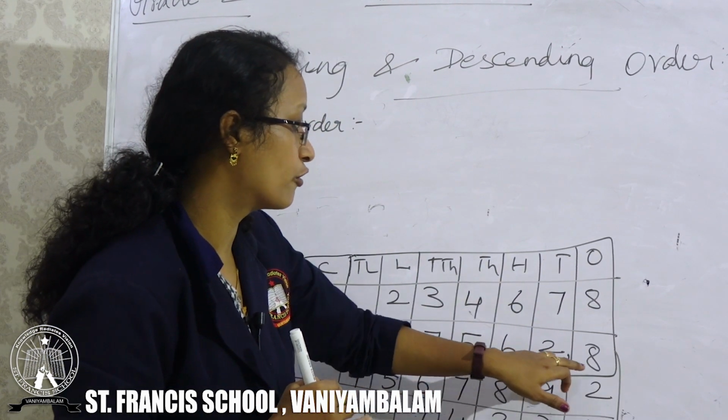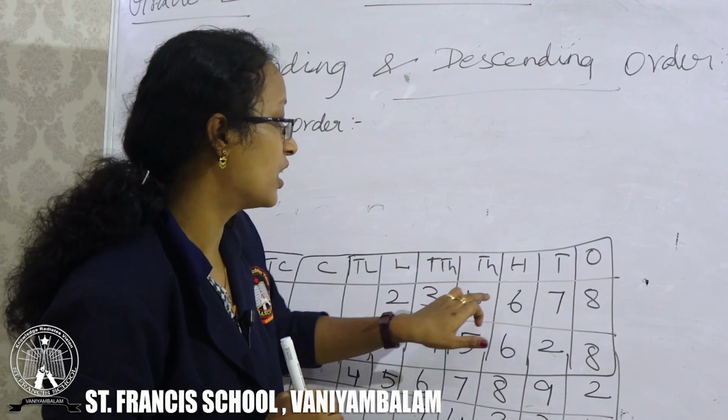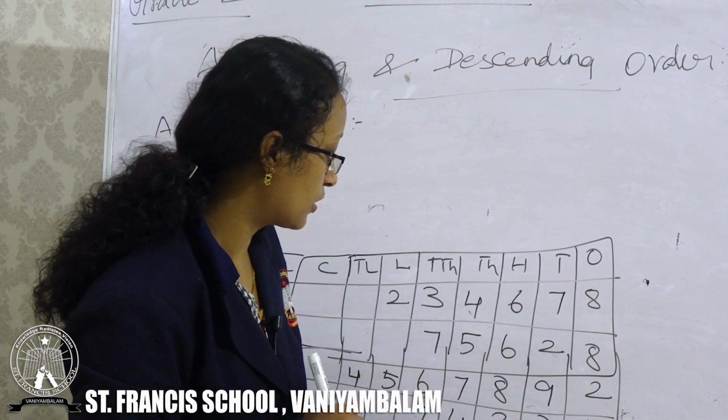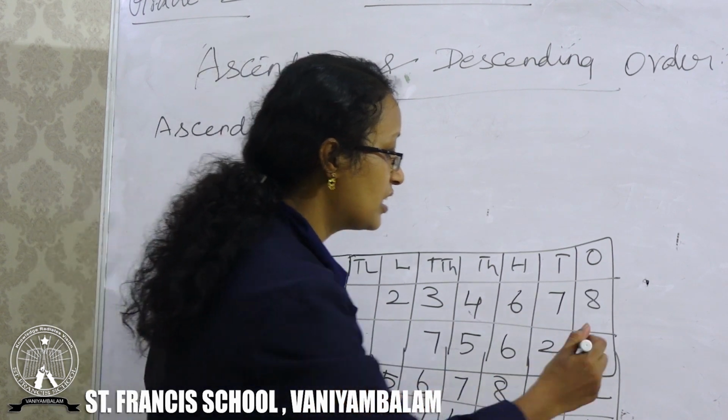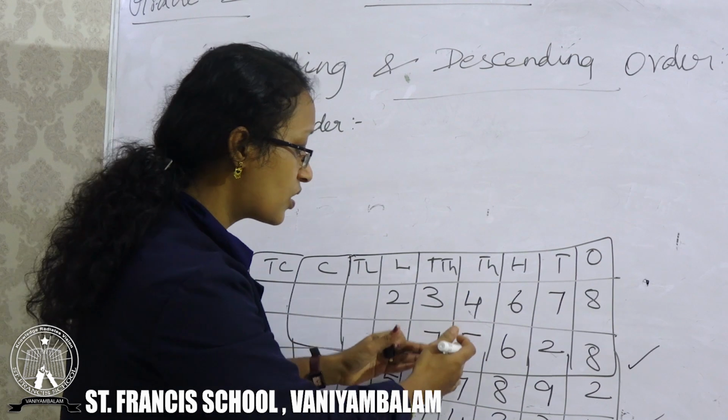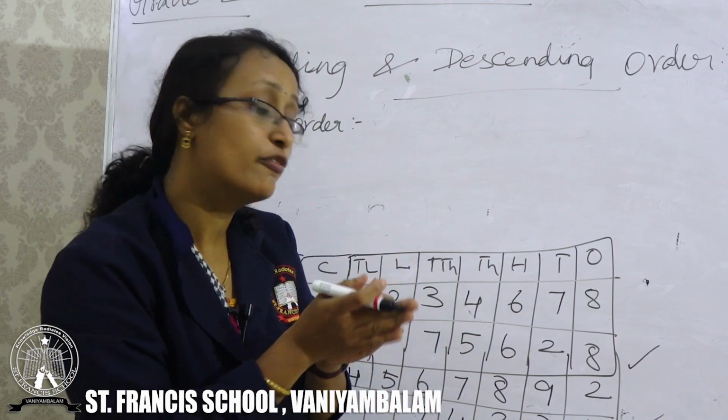1, 2, 3, 4, 5. And here 1, 2, 3, 4, 5, 6. 1, 2, 3, 4, 5, 6, 7. 1, 2, 3, 4, 5. So these two numbers have the minimum number of digits. So now check which is smaller from this.